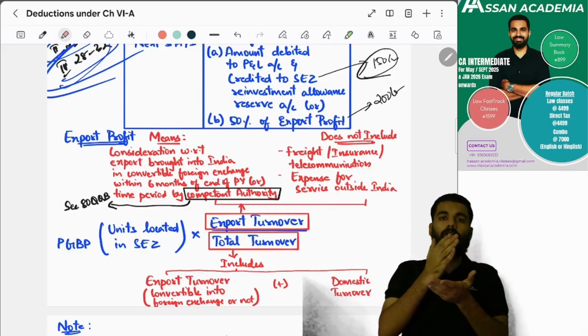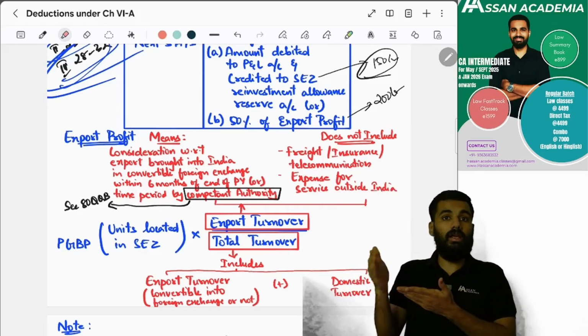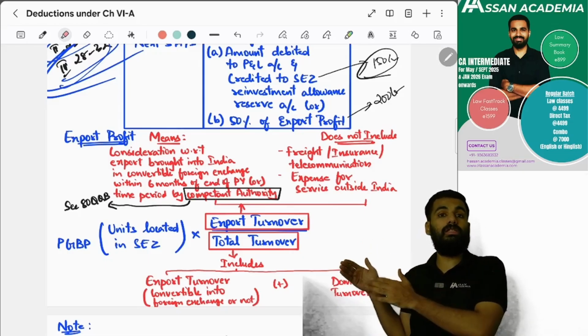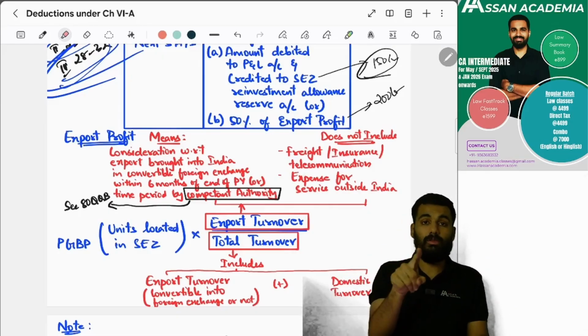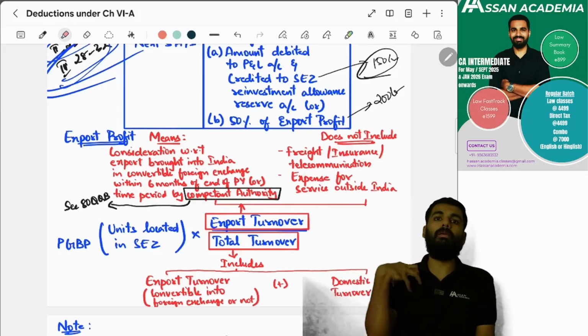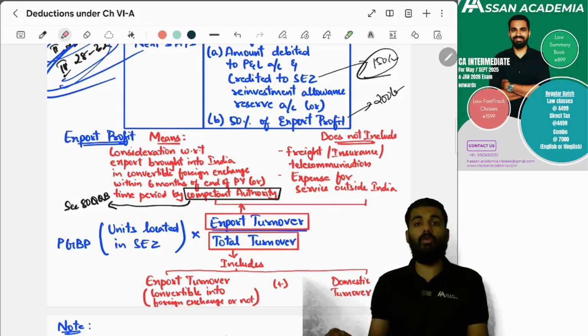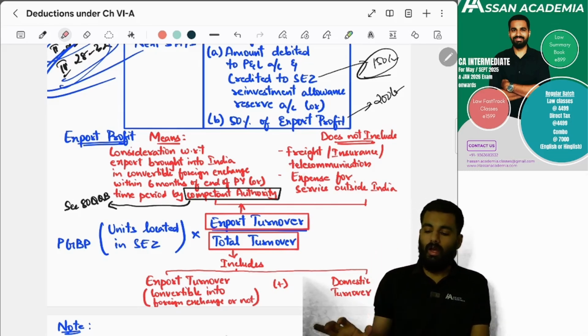For example, you have exported in the previous year on 1st of April. What is the end of the previous year? It is 31st March. 31st March plus 6 months is 30th September of the assessment year. Within 6 months of the end of the previous year, you have to bring back the money. Yes, and this export turnover will not include freight, insurance, telecommunication, and also expense for service outside India.